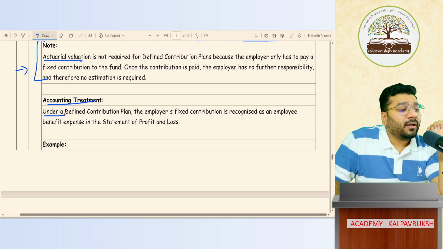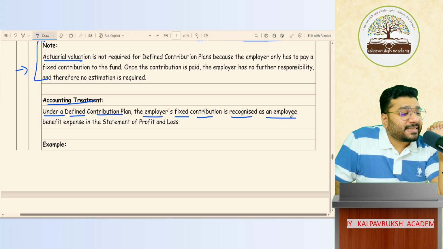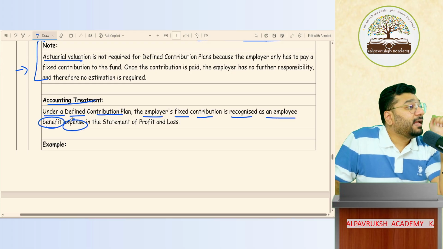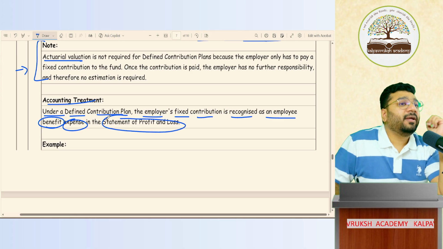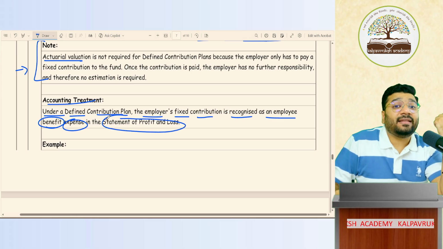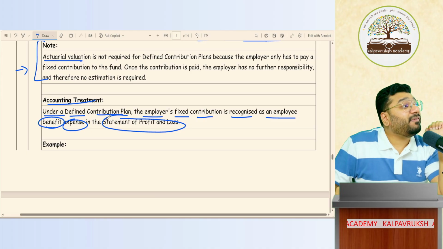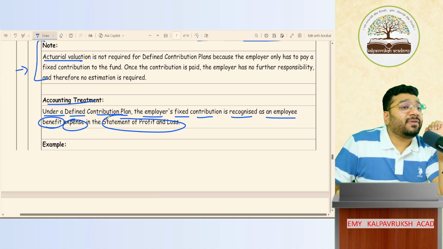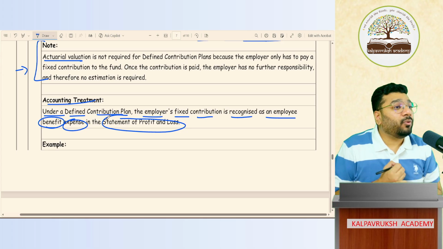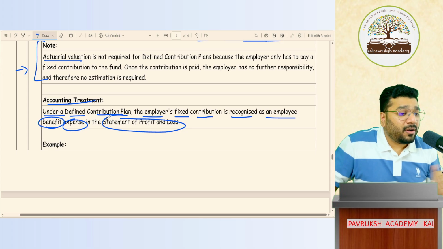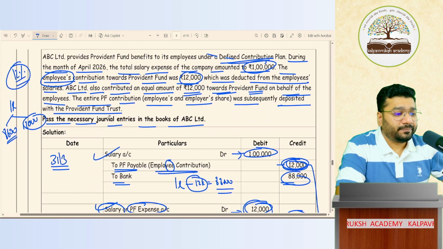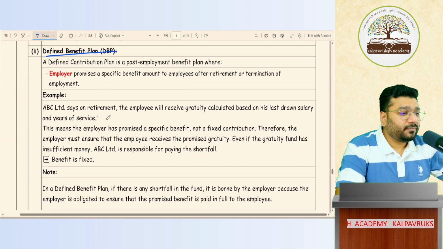Accounting treatment. Under a defined contribution plan, the employer's fixed contribution is recognized as an employee benefit expense and we directly record it in the statement of P&L. We book it as an expenditure then and there. If I'm giving PF every month, I'll transfer that PF amount to the statement of P&L. Got it, not got it? Super. Can we go to the next?